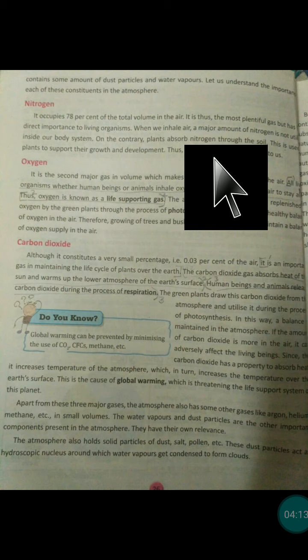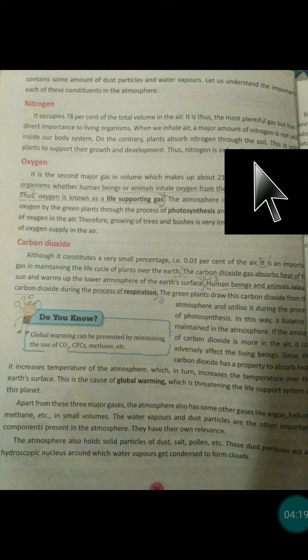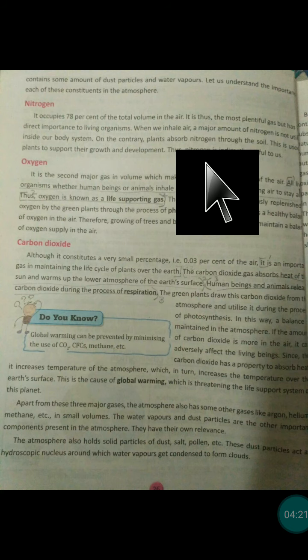From soil and water, they absorb nitrogen and make their food material. This is used by plants to support their growth and development. Thus, nitrogen is indirectly useful to us. Directly, we cannot say that it is very important for human beings, but indirectly, it can help human beings.